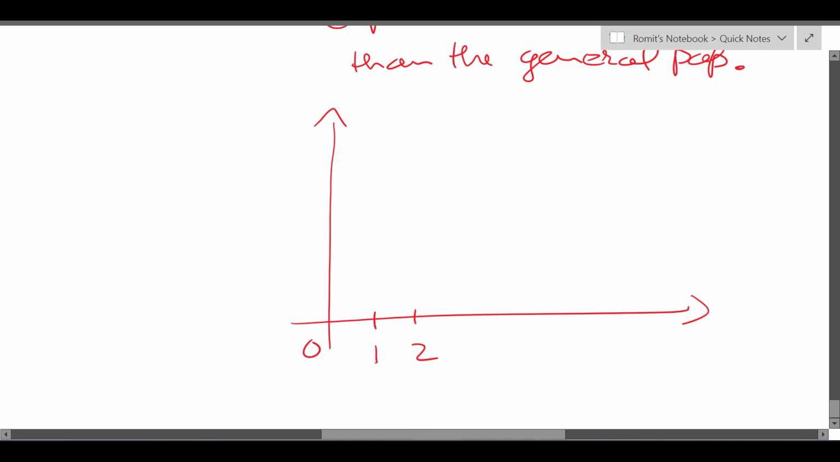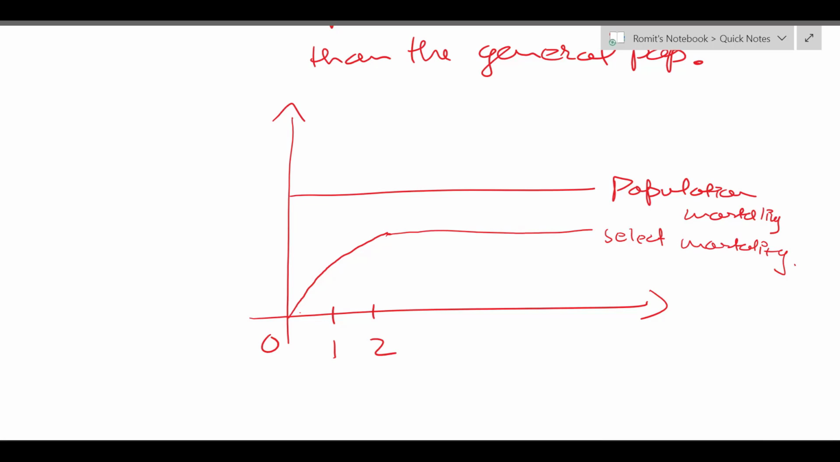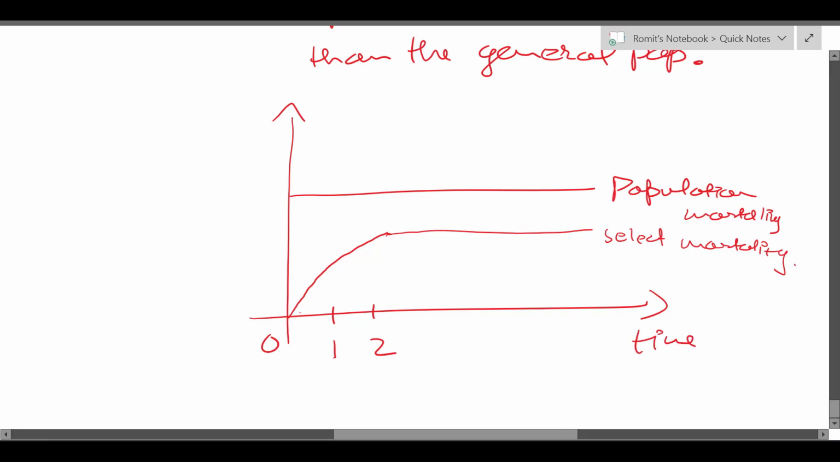So if this is the general population mortality, this is what your select mortality would look like. Okay, select mortality basically means the mortality after selection. For a few initial years it would be very low, and eventually it's higher and it's stable, right? So this is time since policy.